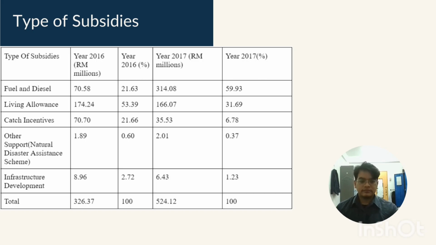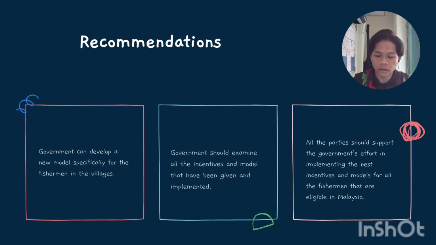Thank you. For the last part of my presentation, we have summarized. There are three recommendations that we want to develop for the marine and aquaculture sector in Malaysia. The first one is that the government should develop a new model specifically for the fishermen in villages. This model will act as a medium for the fishermen who live in depths and are not easy for people to reach. This model can provide assistance like house improvement, workplace improvement, and so on.